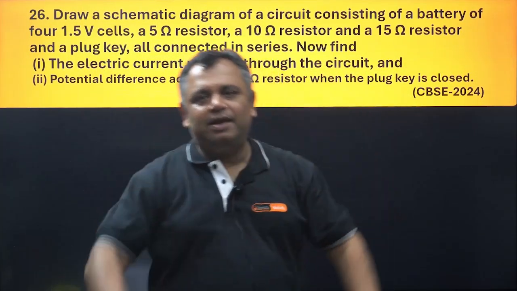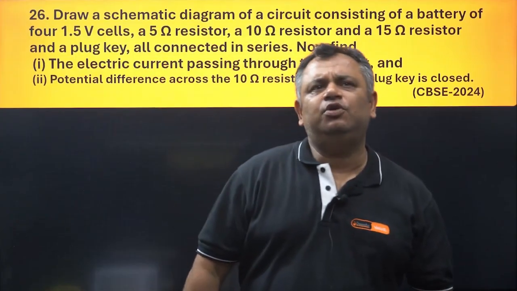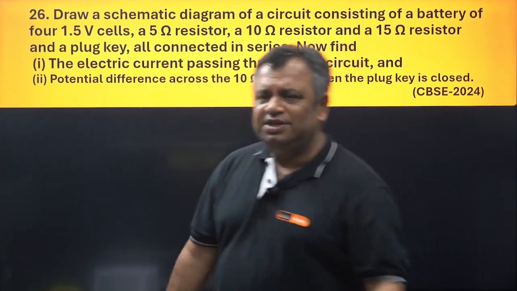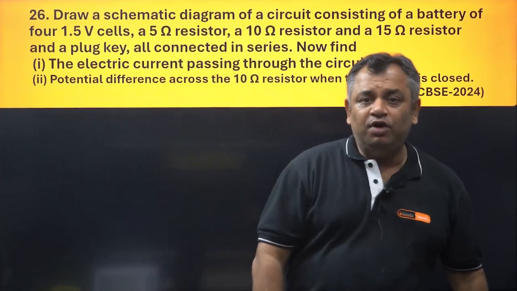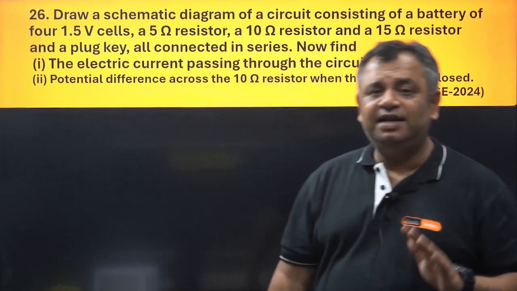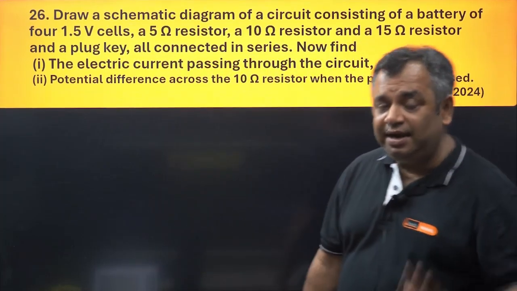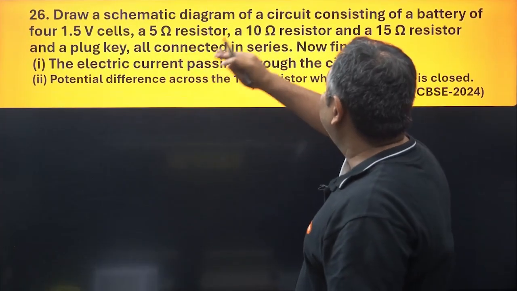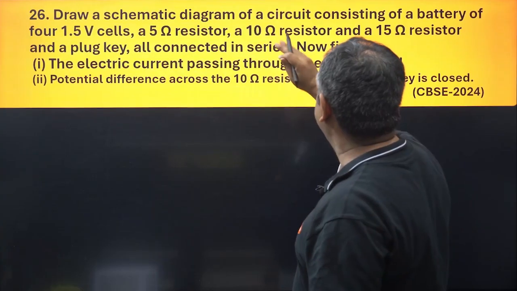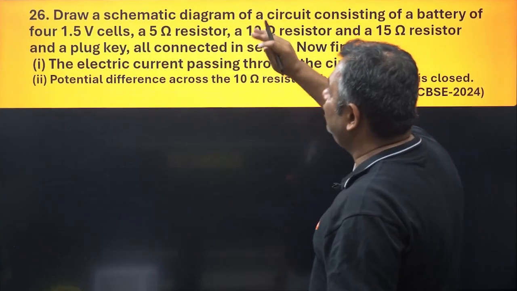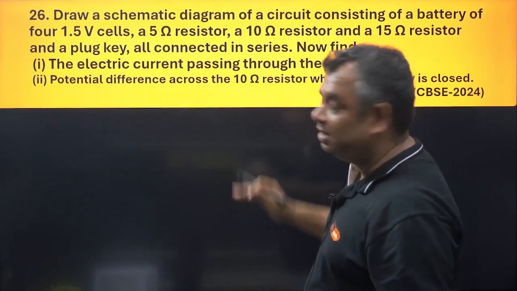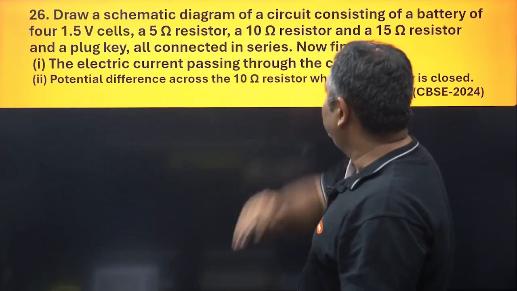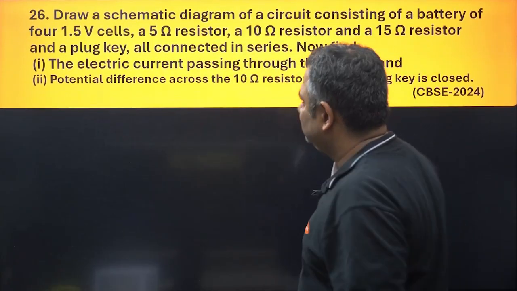Okay, now we come to a question which is utilizing whatever we have learned up till now. So this question came in CBSE 2024. We are going to read that question very carefully and then we are going to go along with the question and solve it. It says first part is, draw a schematic diagram of a circuit consisting of a battery of 4 1.5 volt cells, 5 ohm resistor, 10 ohm resistor, 15 ohm resistor, and a plug key, all connected in series. Let's first draw this.